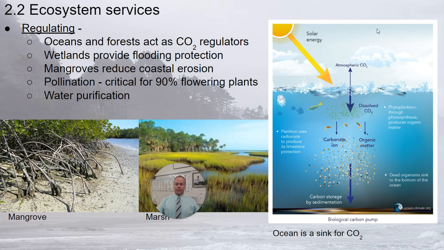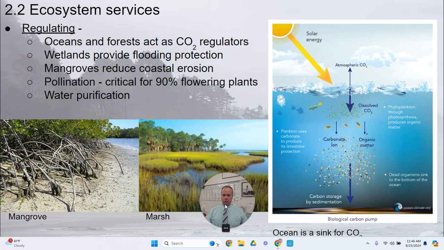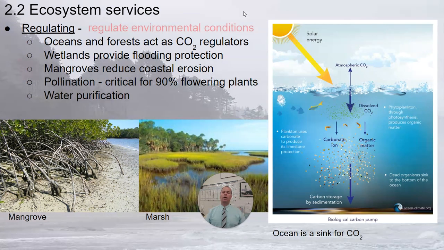There's also the regulating services. The regulating ecosystem services are environmental conditions that sort of moderate or regulate important factors within the ecosystem. Some examples are oceans and forests. They act as regulators of atmospheric carbon dioxide levels.